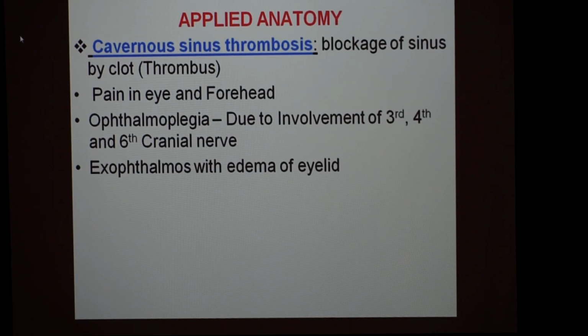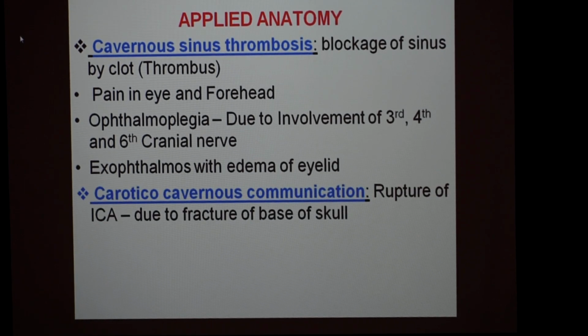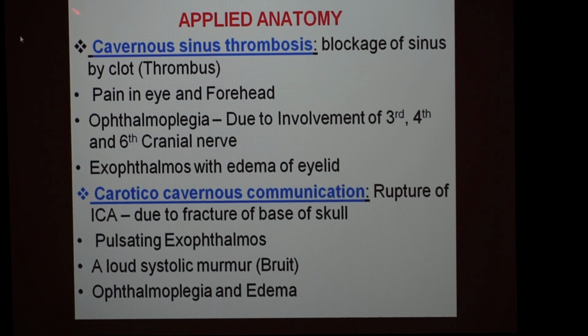Another important one is the carotico-cavernous communication, which can occur because of rupture of the internal carotid artery within the cavernous sinus due to a fracture of the base of the skull. If the artery ruptures there, the bleeding will start within the cavernous sinus, so there will be congestion of the cavernous sinus, which will pass on to the eyeball. Because of that, it will lead to a pulsating eyeball. With every blood spurt in the cavernous sinus, the eyeball will pulsate outside. That is called pulsating exophthalmos.